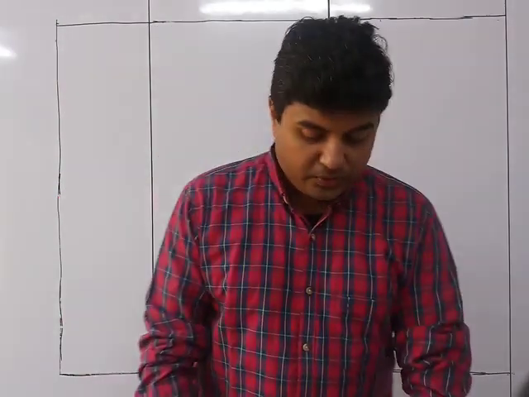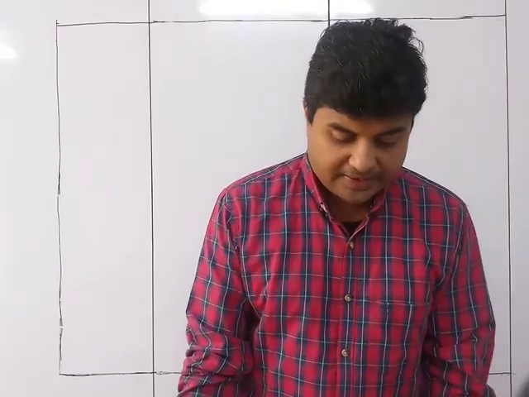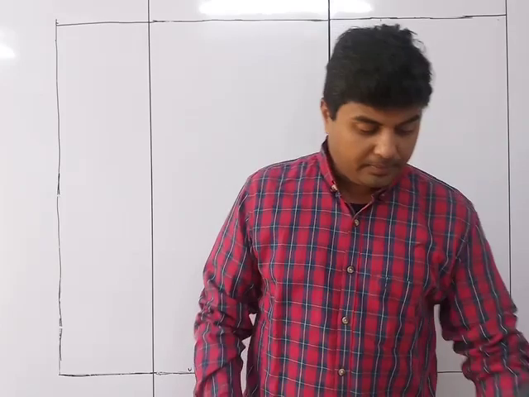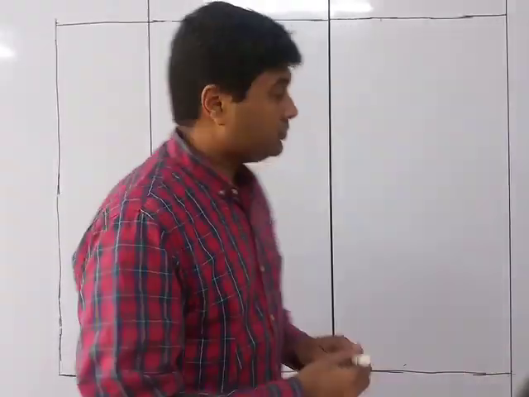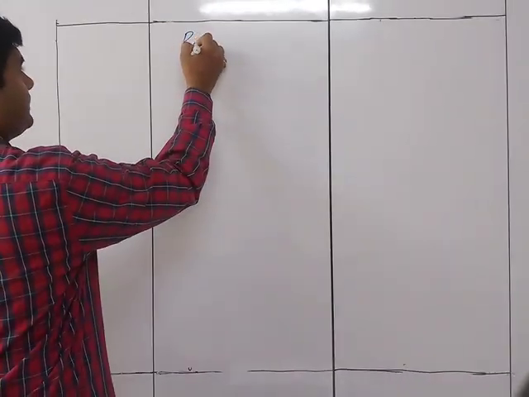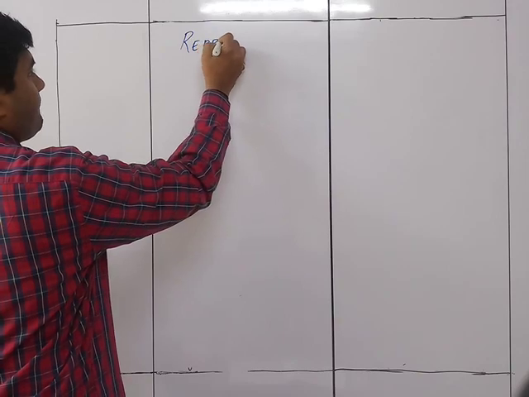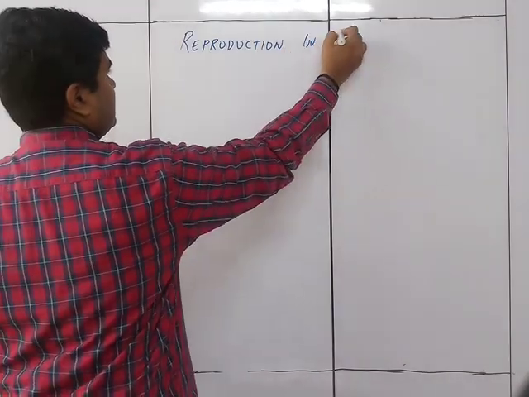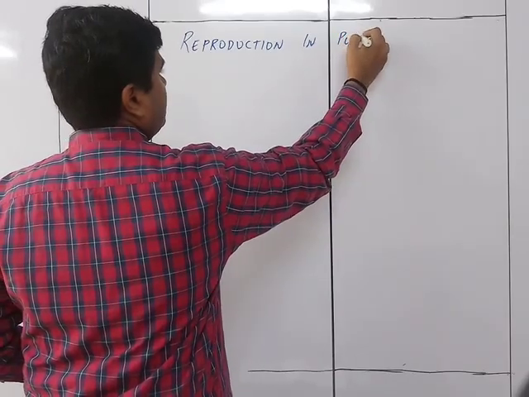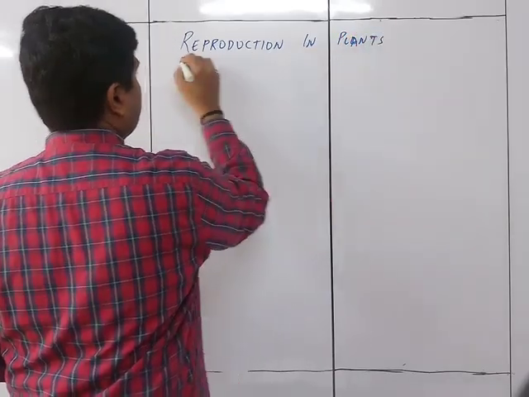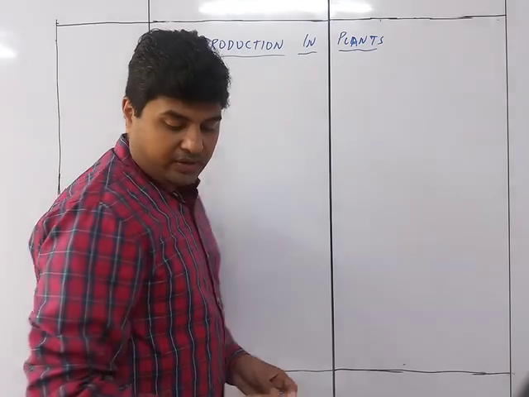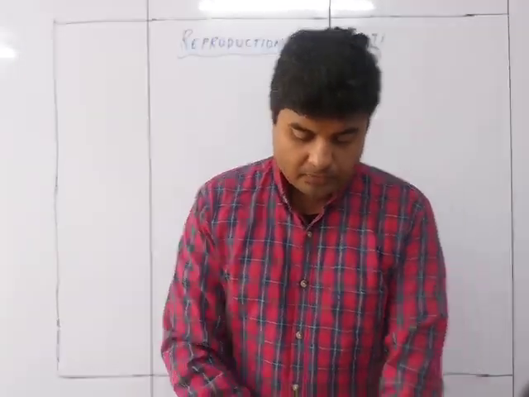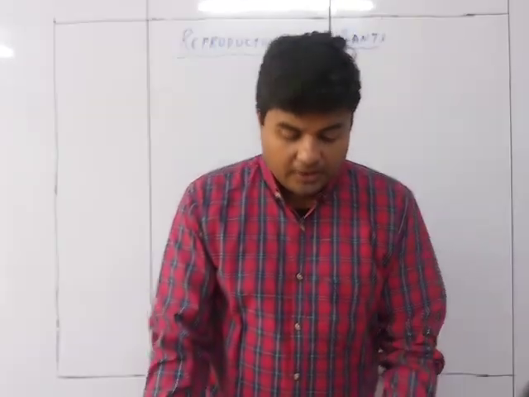Today, we will start with the new chapter in Bio, Standard 8. That is reproduction in plants. So it is reproduction in plants. Okay, that's chapter number 2, and that's reproduction in plants.